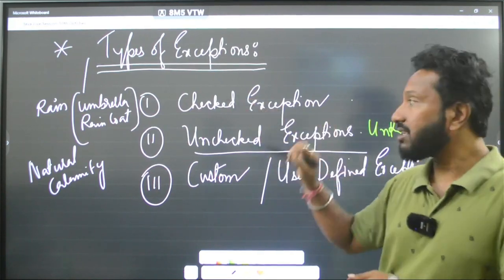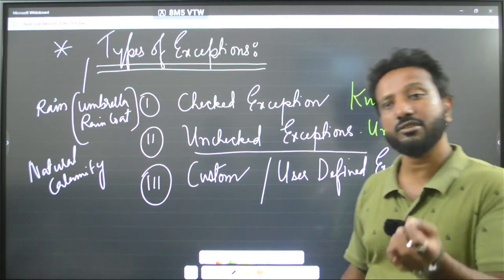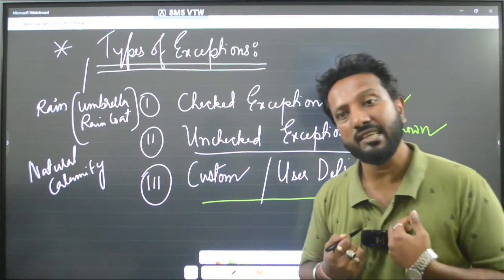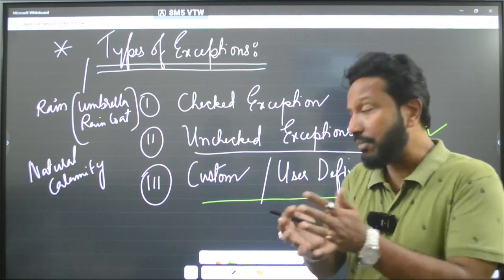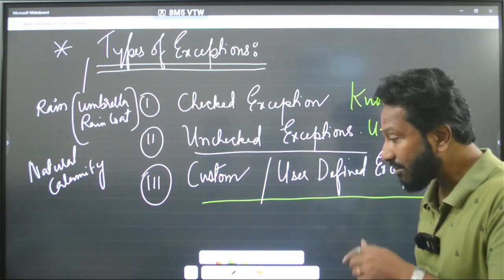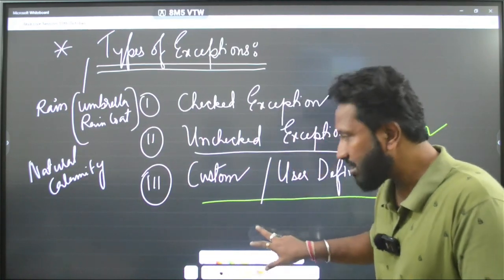In case of checked, it is actually a known exception. When you are certain about that, it is called a known exception. And the custom exceptions are what? We create them. As a user, I create an exception. It is called a custom exception based on my application that I will be doing. Fine. Now, one more thing that you need to understand here is the hierarchy.